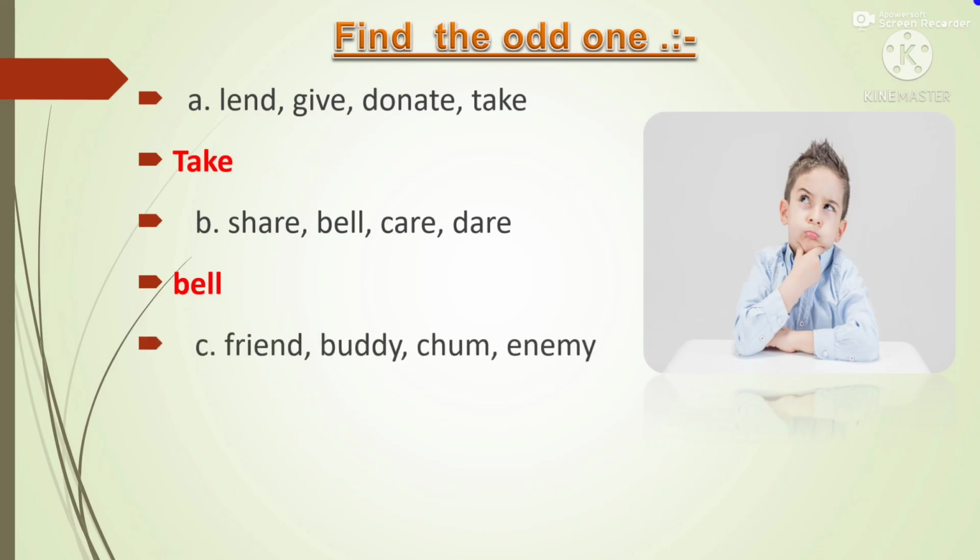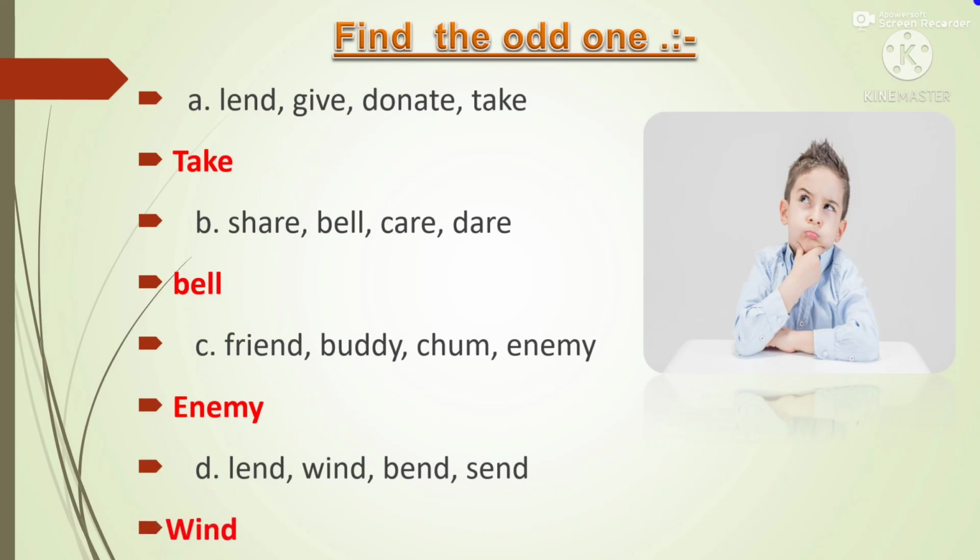Next, friend, buddy, chum, enemy. So here friend, buddy, and chum are similar words, synonyms, but enemy is different, the opposite of them. So enemy is the odd one. Land, wind, band, sand. Here land, band, and sand are nouns, but wind is a verb, so wind is the odd one.